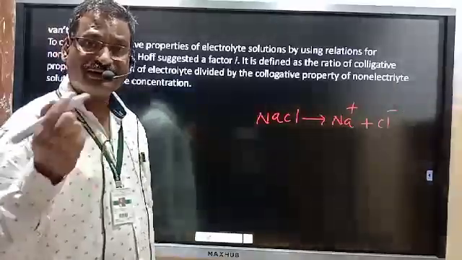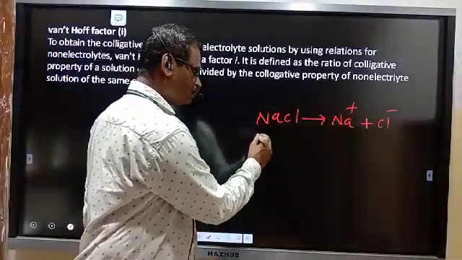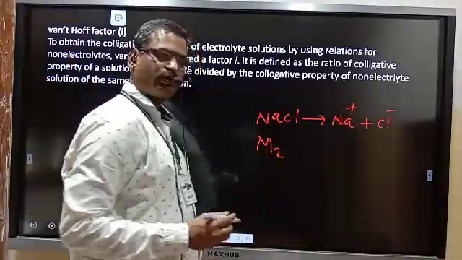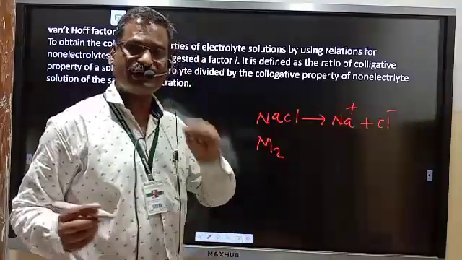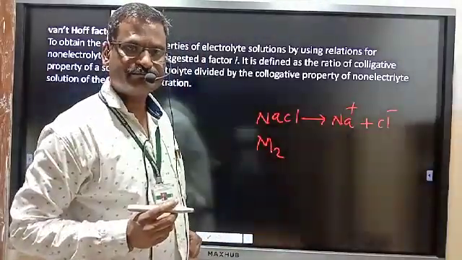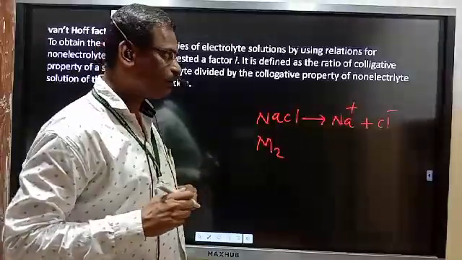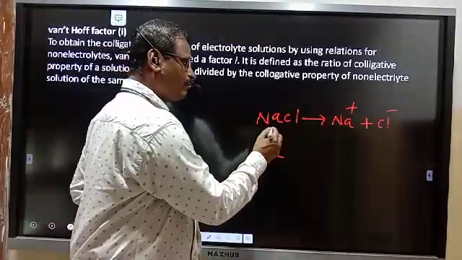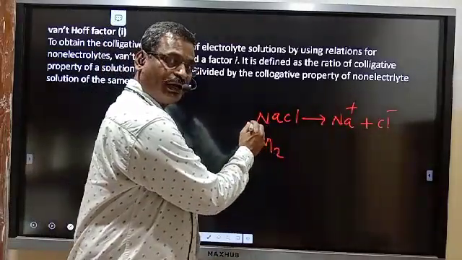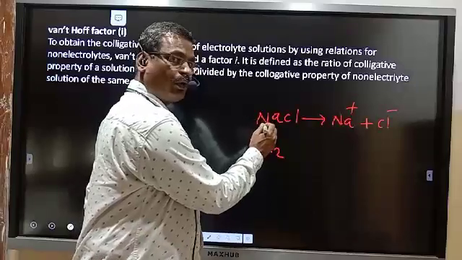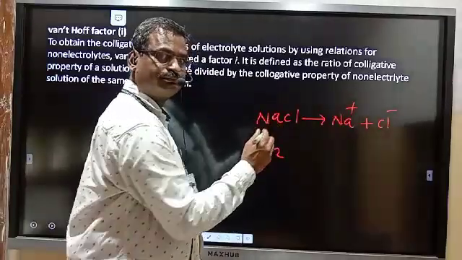We are calculating the molecular weight of the solute, M2. For calculation of the molecular weight of the solute, we have studied 4 different equations, and everywhere we are calculating the molecular weight. Here, this is an electrolyte. We are expecting the molecular weight of NaCl, 58.5.